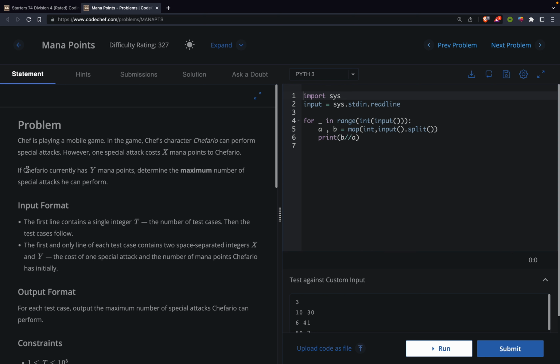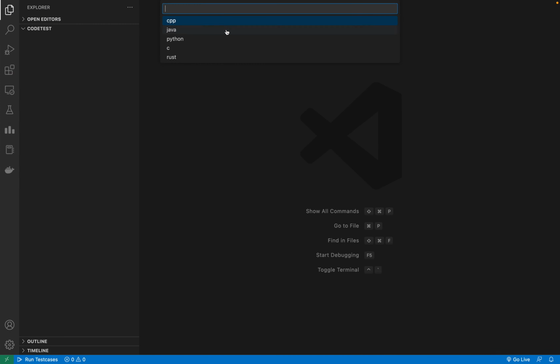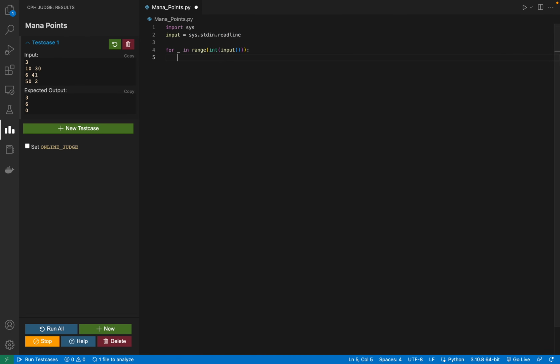If Chefario currently has Y mana points, determine the maximum number of special attacks he can perform. So there is nothing to discuss. We just have to divide this by this, and next we have to print the greatest integer of that number.